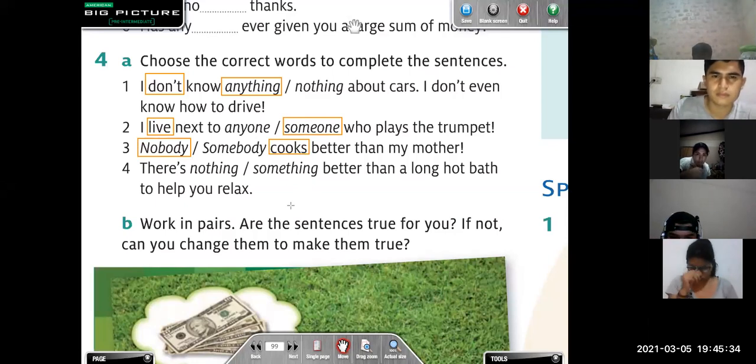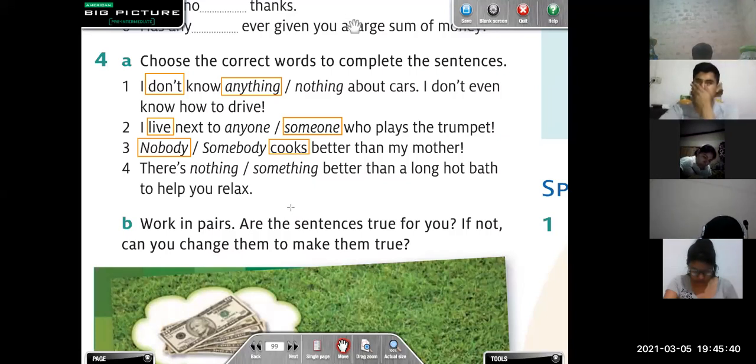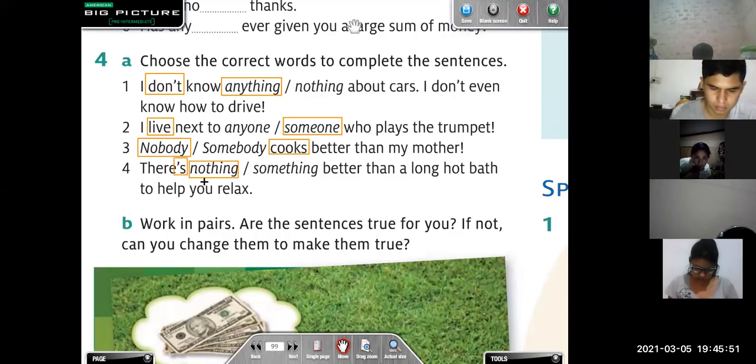Number 4, there is nothing or there is something better than a long hot bath to help you relax. Nothing. There is nothing better. Ok, nuestro verbo es afirmativo. Ok, very good. Any questions until here?